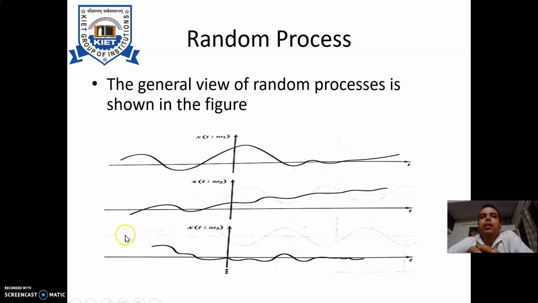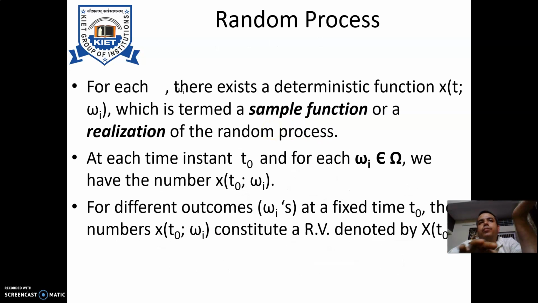At another time, you are having another functional form of representation, where omega 1, omega 2, omega 3 are possible outcomes corresponding to an experiment. So you can observe that different functional representations can be given at different time scales or at different observation levels. Whenever you are repeating a certain experiment, whatever functional representation you are observing may be different from the previous one. So that is the basis of a random process.